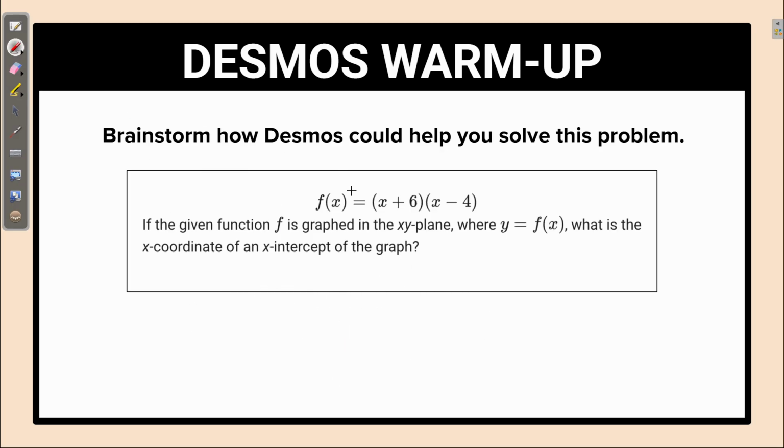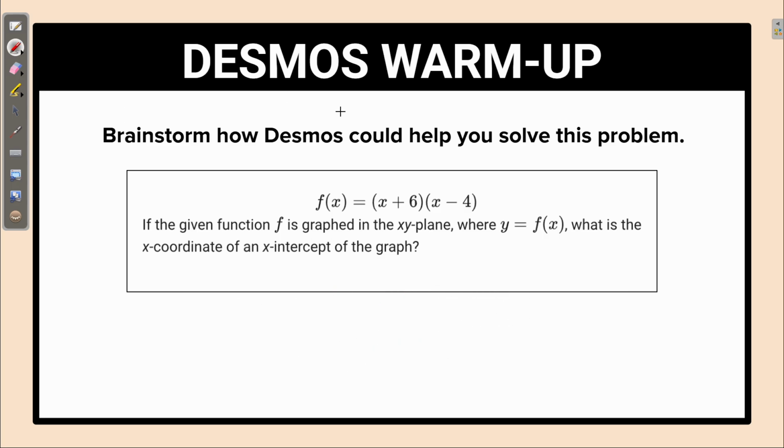So if we're trying to find this in our heads, we can set f of x equal to 0. So we can say 0 equals x plus 6 times x minus 4. So in what case will this equal 0? Well, when either this equals 0 or this equals 0, the whole thing will equal 0. And the reason is because if you multiply either of these by 0, the answer will be 0. So if this is 0 and you multiply this by that 0, then you'll get 0. But if this area is 0 and you multiply that times this non-zero value, you'll still get 0.